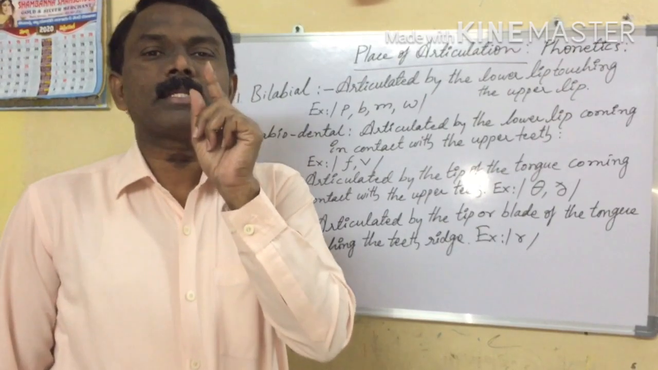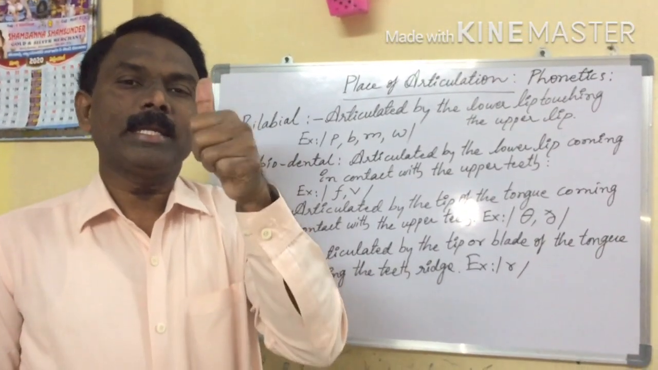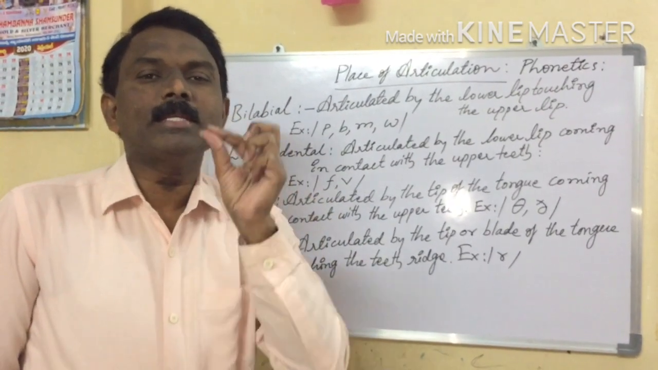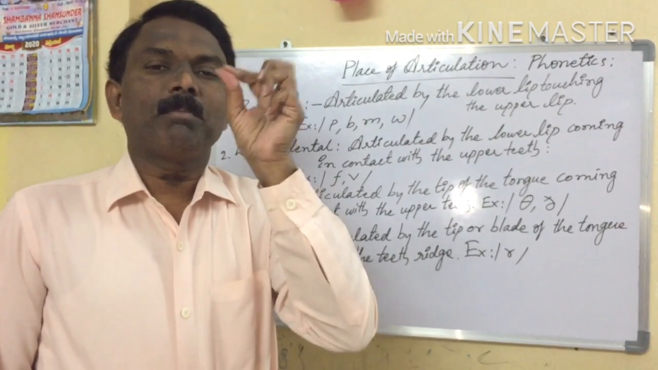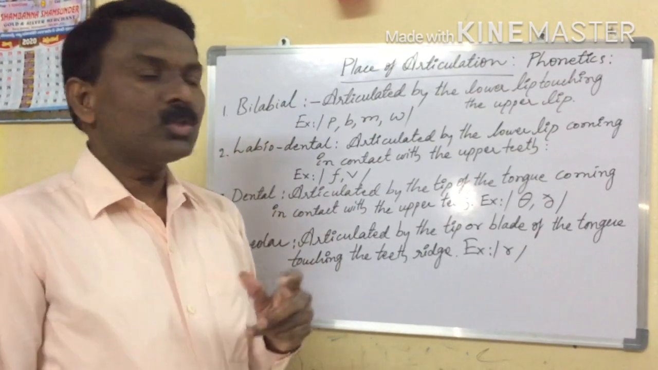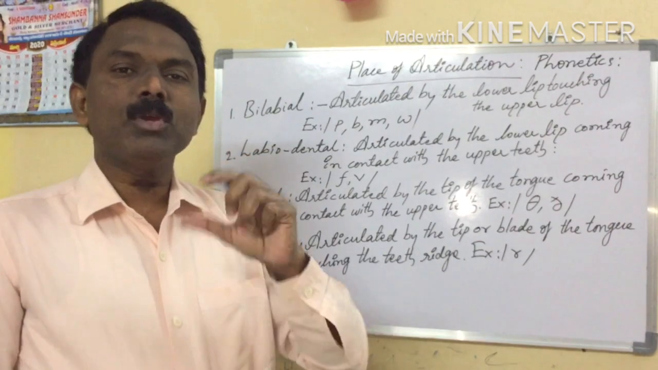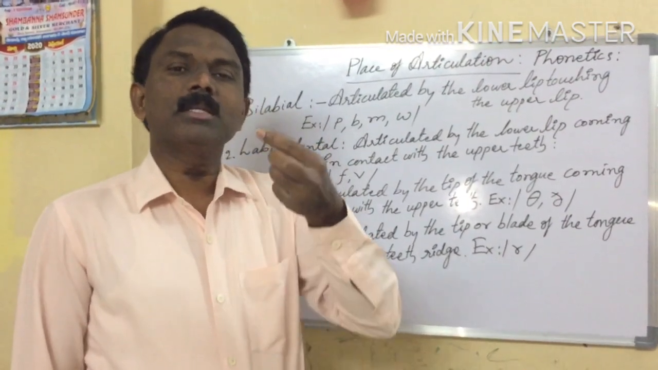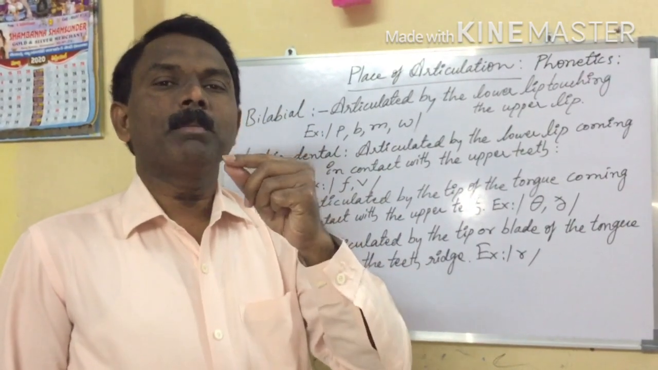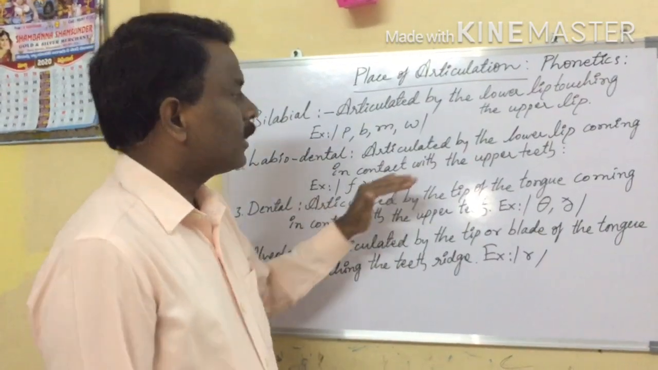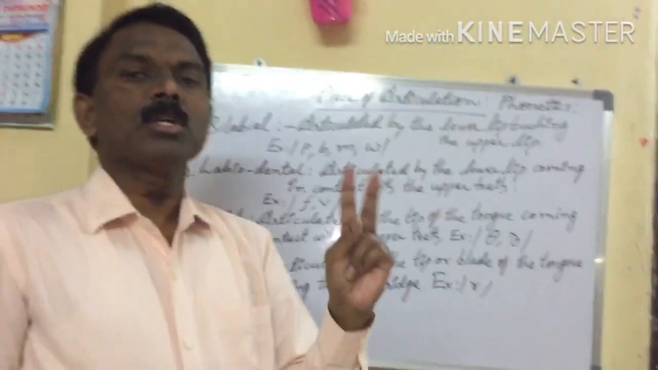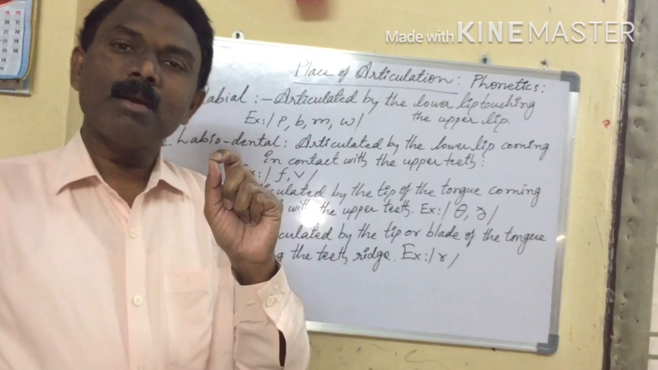is contacting the upper teeth. So here, fa. The lower lip is contacting the upper teeth, and the next sound is va. So these two are called labiodental. Labiodental means lip plus tooth. Here, lower lip, upper teeth. We see two sounds produced, va and fa.